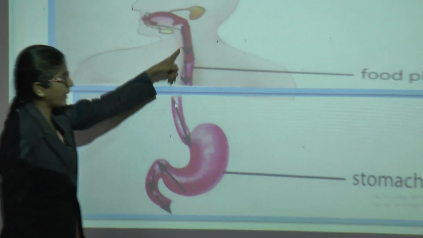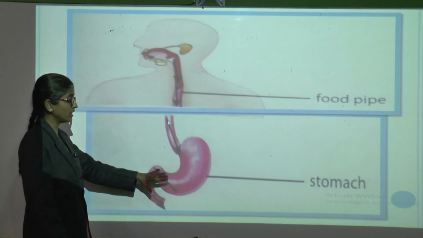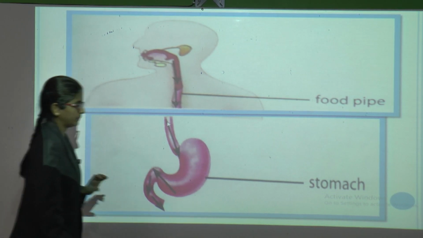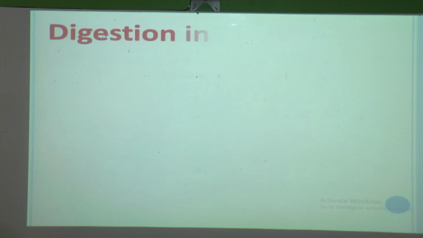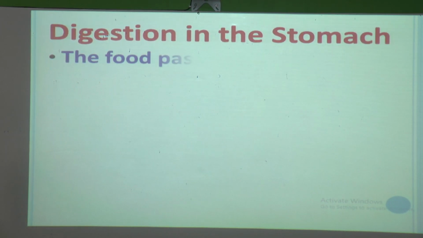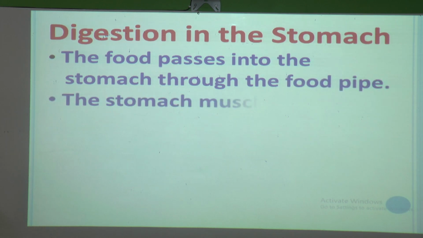Now from the food pipe, the food enters the stomach. The stomach is a bag-like organ. Now we will see the digestion process in the stomach. The food passes into the stomach through the food pipe.